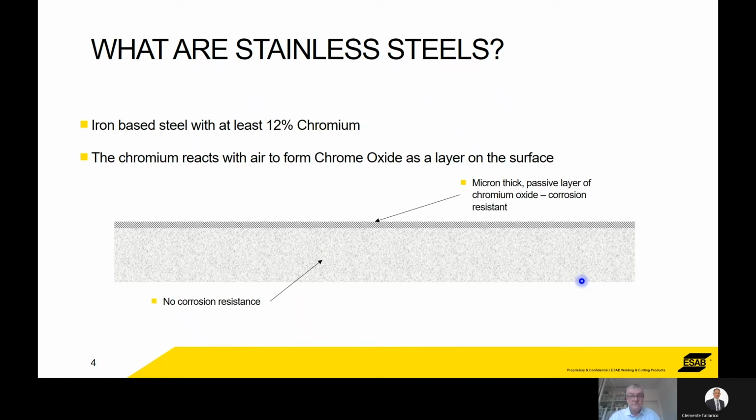If that layer gets removed for any reason, such as chemically or mechanically, then providing the metal is exposed to air, oxygen, then it will create the chrome oxide layer again. It will regenerate.